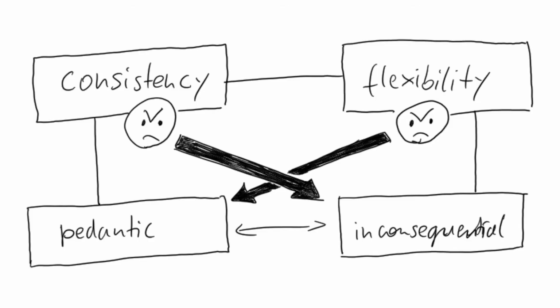The father views himself as a champion of consistency, but the wife is overly soft and inconsequential. The wife, on the other hand, says, I am a champion of flexibility, but you are pedantic. Understanding this mechanism is a first step to resolving the conflict.